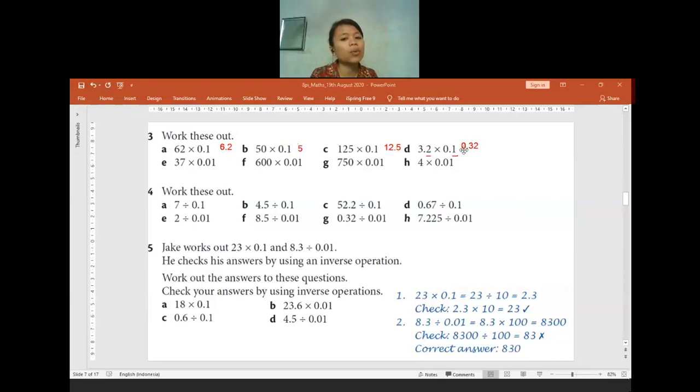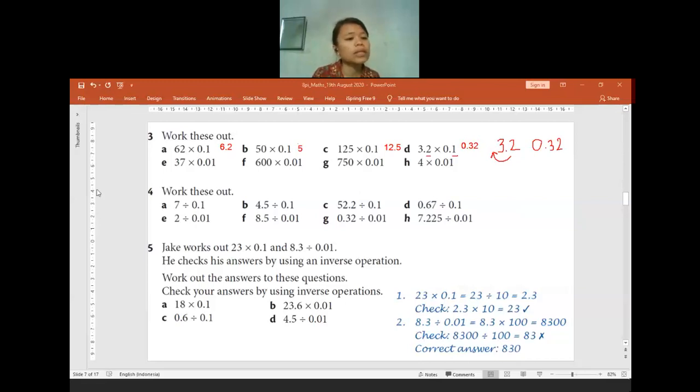That's why the answer will be 0.32. Or you can do 3.2 divided by 10. If you have 3.2 divided by 10, the decimal place will go to before the 3, so it will be 0.32. Is there anyone having any questions so far at the question D? Or anything still confusing? No?